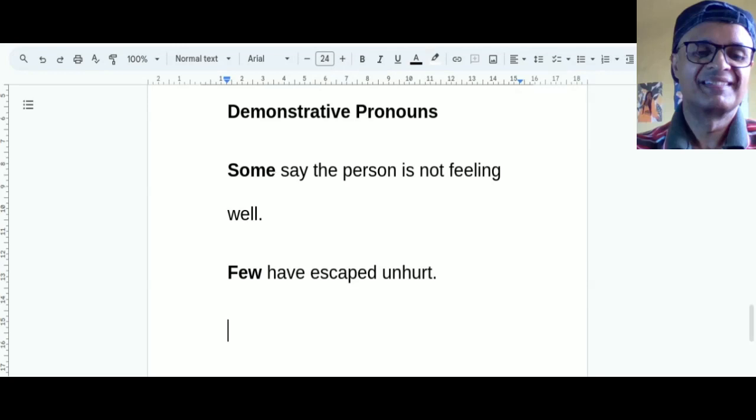Okay, I don't know how many. Few, I don't know how many exactly. How many? 10, 20, 200? I don't know. Therefore, these pronouns actually refer to the persons or things in a vague and general way. That is why they are called indefinite pronouns. That means this is not definite. Okay, indefinite pronouns.